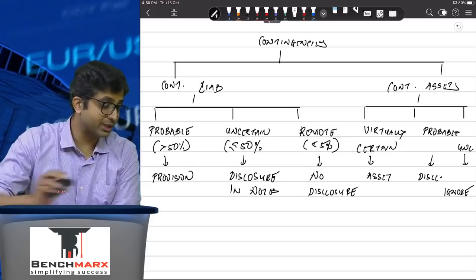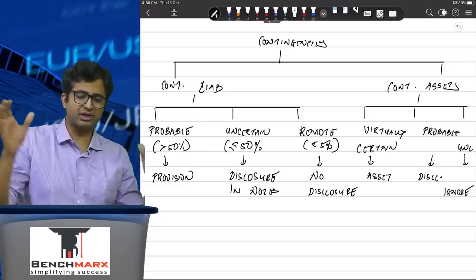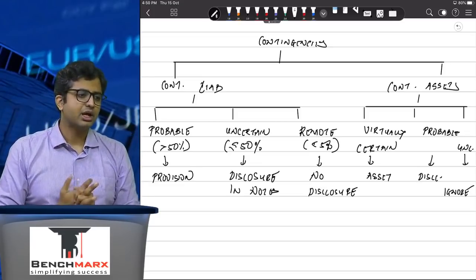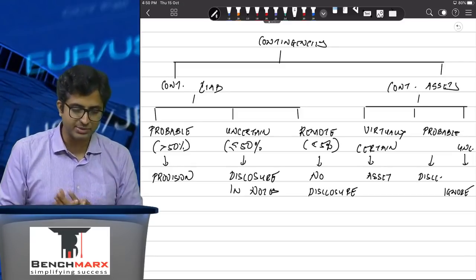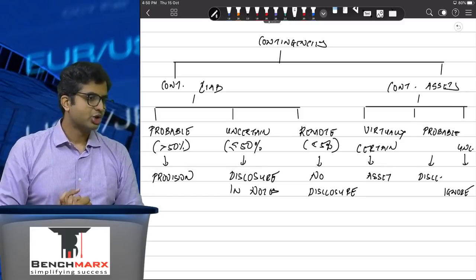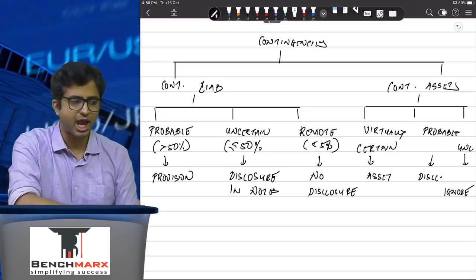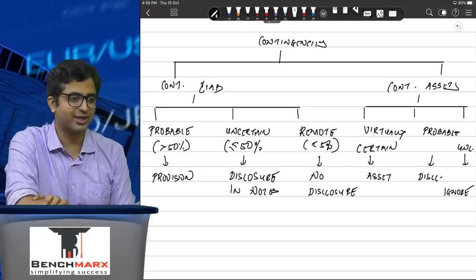I hope this has been clear to you. I can understand it's a bit fast, but this is dedicated for your exams. So the chapters will not take as much time because you're not solving sums. Standards are a lot of theory, so they do take time. So what we can do is stop for around 5 odd minutes, and you can take a breather. I can take a breather, and then we can continue.